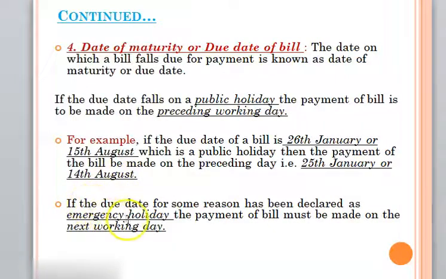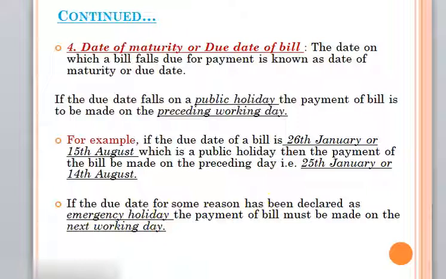Now the next point, again a very important one. If the due date for some reason has been declared an emergency holiday, maybe because of a strike, whatever the reason may be, if there is a strike all over the nation, in that case the payment of the bill must be made on the next working day. Next working day, remember? If it is Sunday, then we take Monday. Therefore, it is called next working day. So here, date of maturity or due date of a bill, and students, please remember all these things. These are very important points to remember.